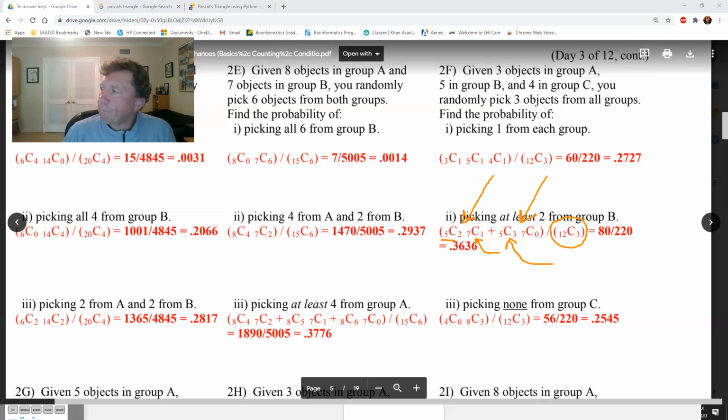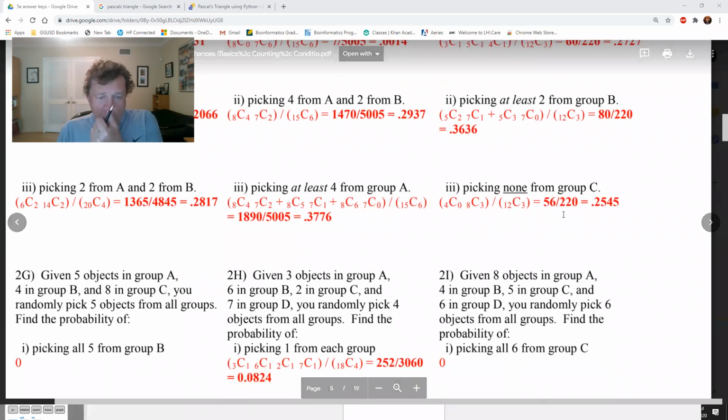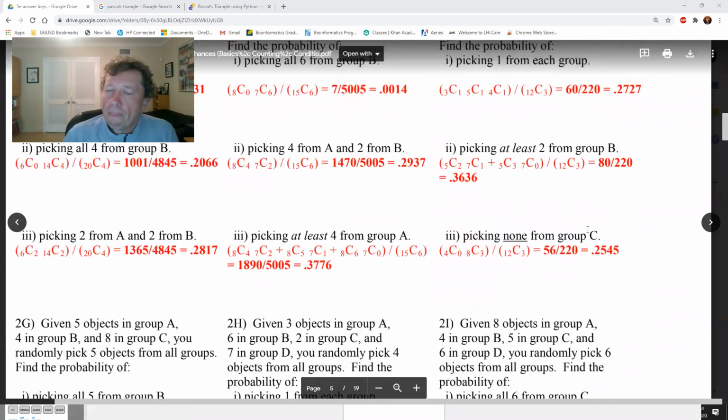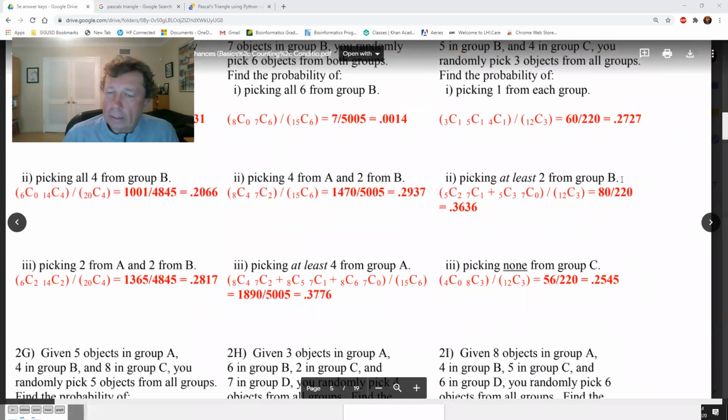Okay. Last one. None from group C. Okay, none from group C means there's 4 objects and you got none of them, times the 8 remaining and you picked all 3 of those, divided by 12C3. That stands for itself. Pretty simple.